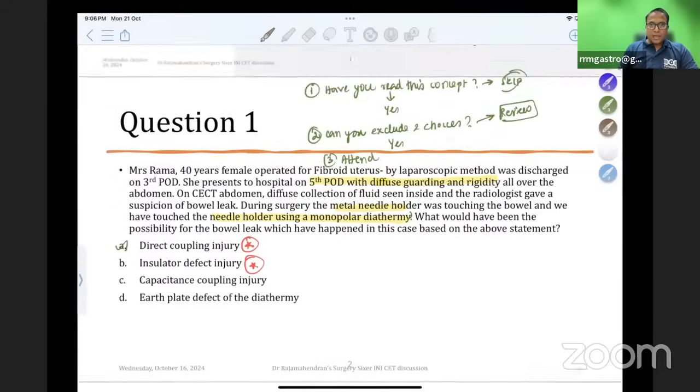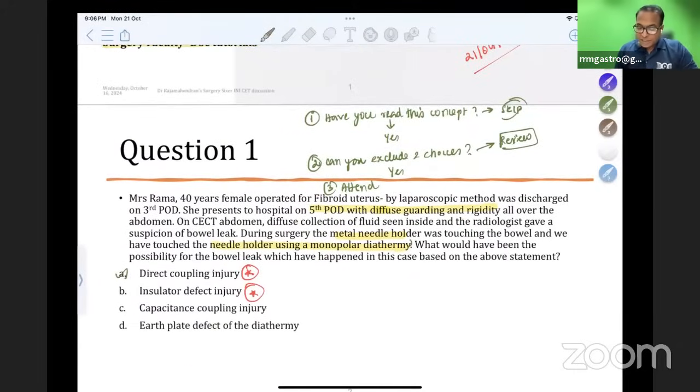Don't forget, I'm again telling you, if you are going to answer an AIIMS question, the first question you should ask is, have you read this concept? If you have read the concept, can you exclude two choices? That is the second question. Then only you should attend the question. If you can't exclude two choices, put it in review. We will come back later if you have time. If you have not read this concept at all, leave it. Don't try to attend it, you'll go for negative marks.